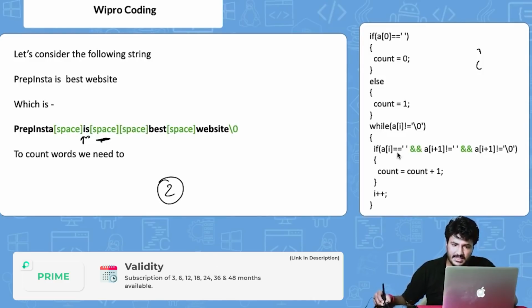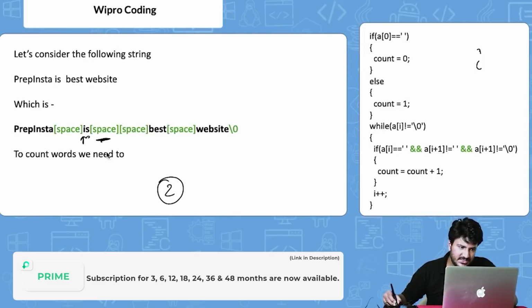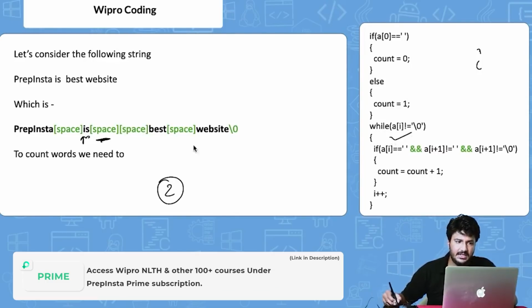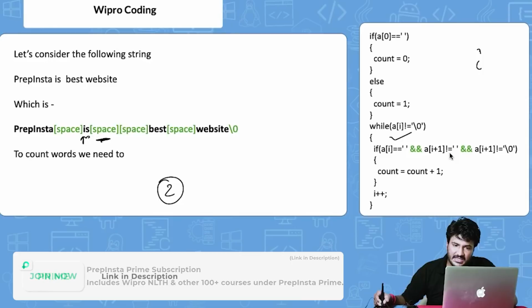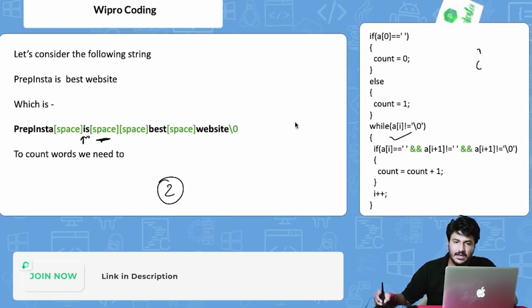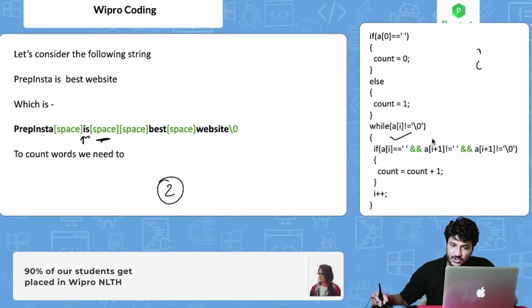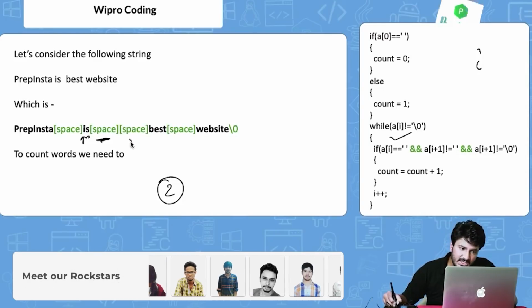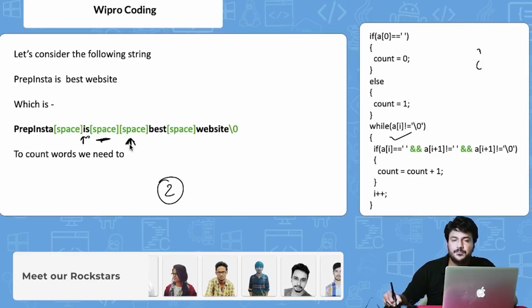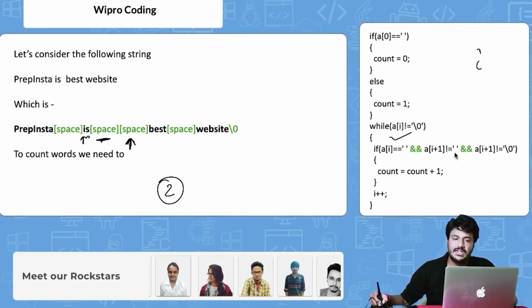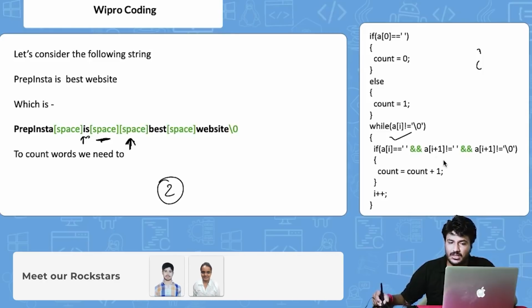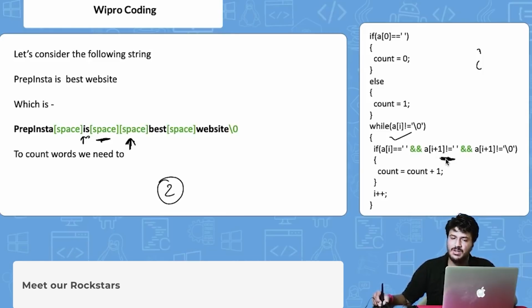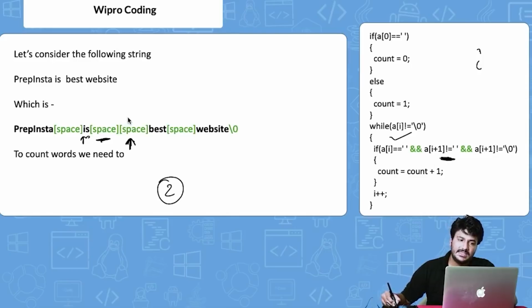Okay, now what it says, a of I is equal to blank space. Obviously it's a space here, so this condition is satisfied. Now a of I plus 1 is equal to blank space? Yes, so this condition is also satisfied, the a of I is not equal to blank space. Now a of I plus 1 is this, correct? Now this condition is not satisfied because this is equal to blank space. What this condition is saying, this should not be equal to blank space. Now this loop condition is not satisfied. We go to the next step and increase the count as I plus 1.